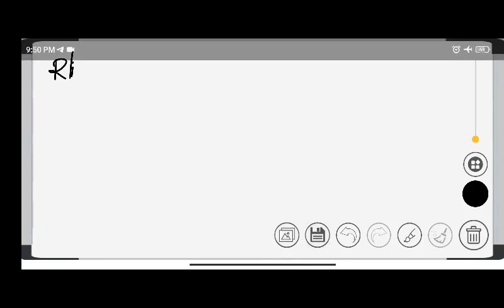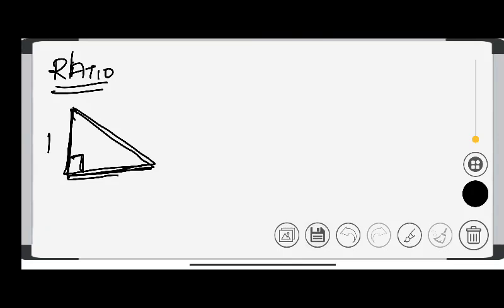Now let's start with the ratios used in trigonometry. I mean to say the trigonometric ratios. Write down the heading. You know that this is the perpendicular, this is the base, this is the hypotenuse. You have to use some of the ratios. Example, sine theta.